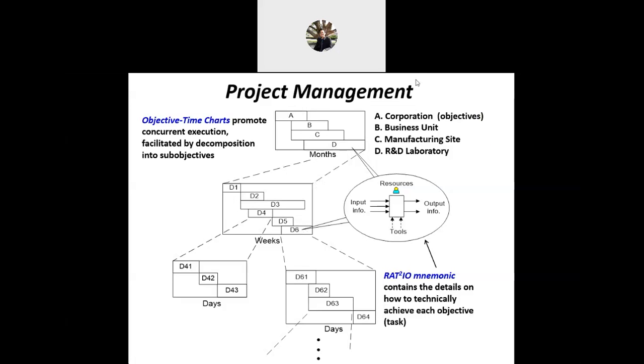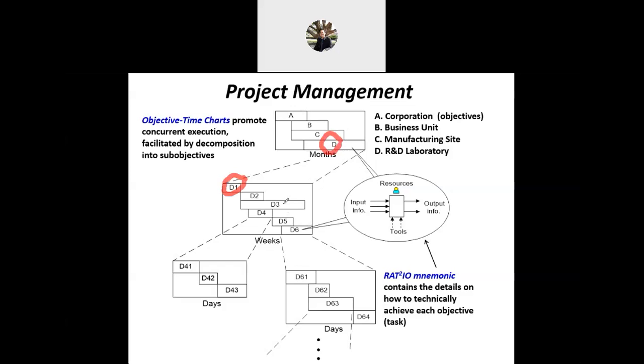So we decompose into another sub-objective, D1, D2, D3, and so on. For example, if objective D is a product design, D1 may be selection of the ingredients.